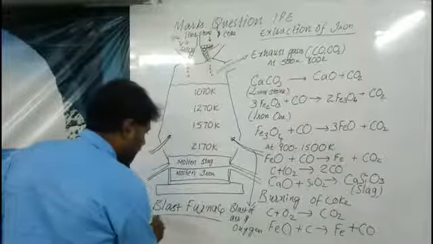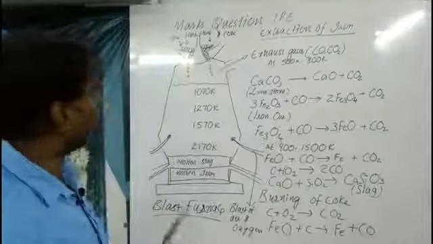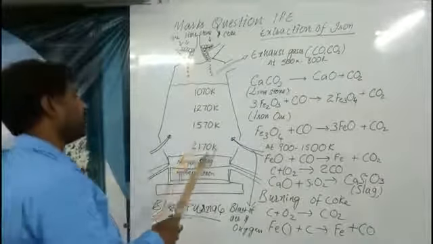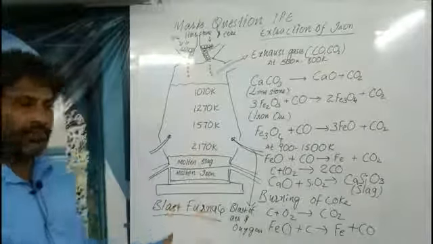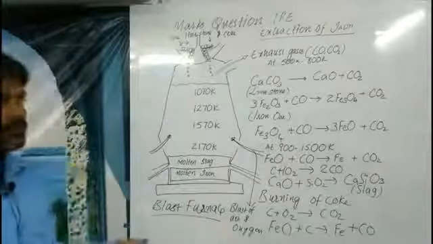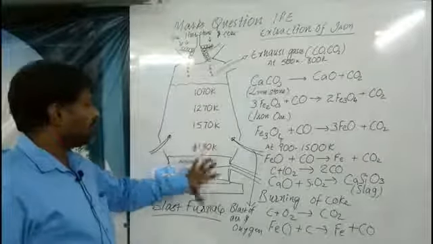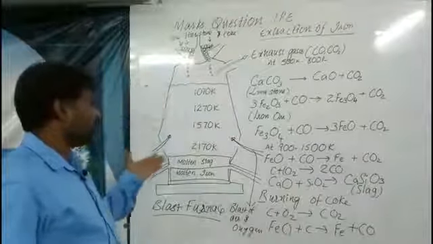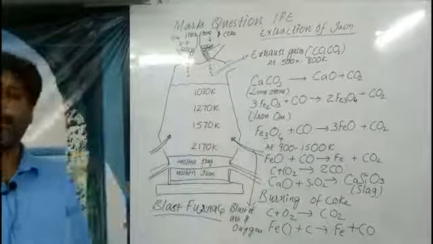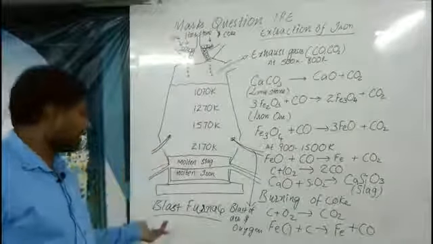It is a use and throw furnace. Why? Because this furnace is used at the highest temperatures. At 2170 Kelvin, whatever the walls are made of, even the strongest cement, it will be useless for the next purpose, because the internal molecular attraction of the material with which it is made will be destroyed. We have to build a new one. So this is a use and throw furnace.